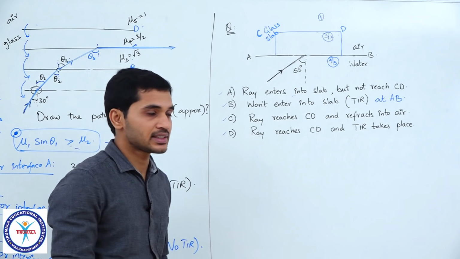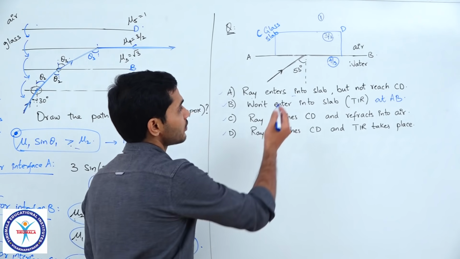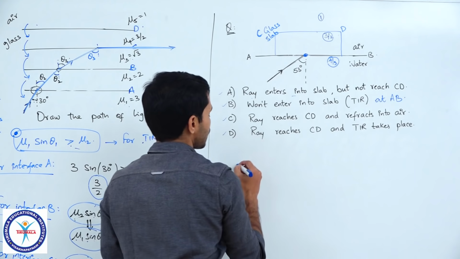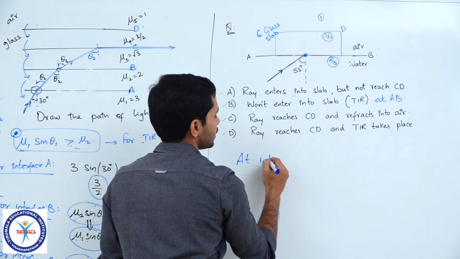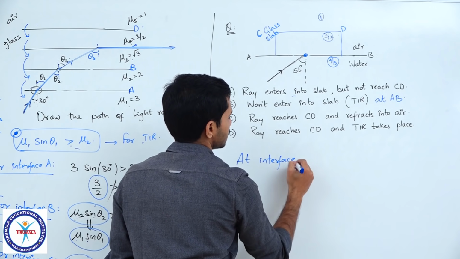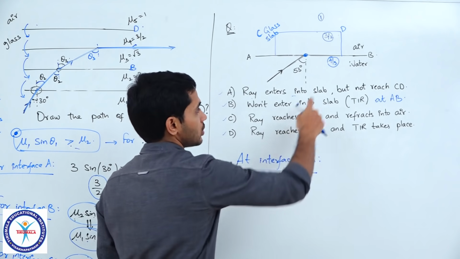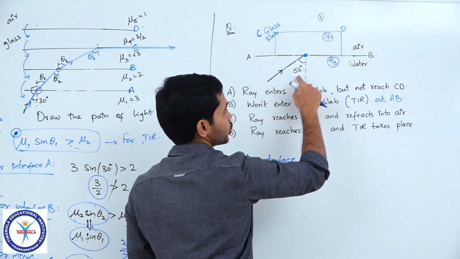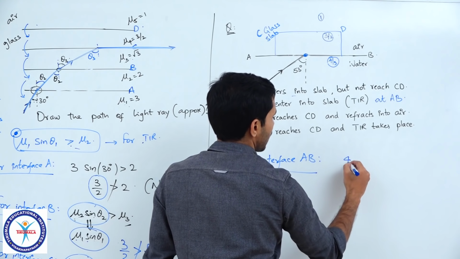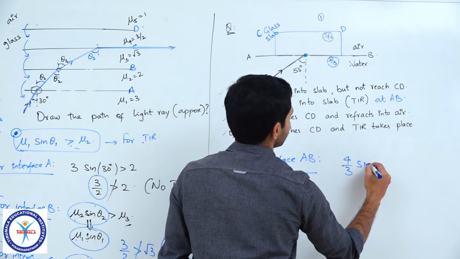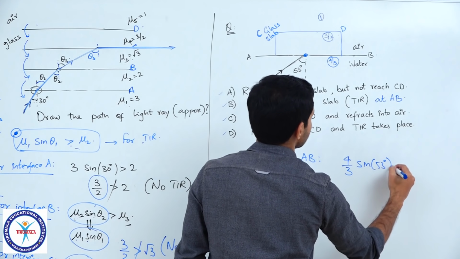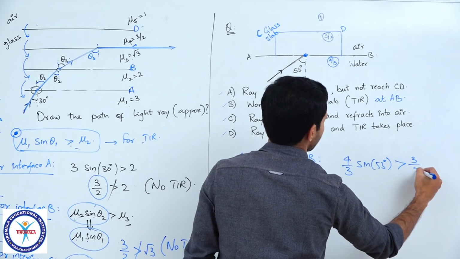Okay. Now, let us see the solution for this. So, I will first check at interface AB. Now, the condition, this into sine of this should be greater than this. Let us check. 4/3 into sine of 53 is greater than 3/2.